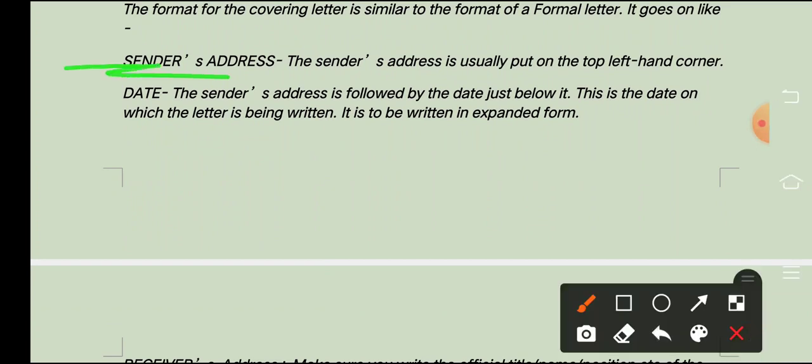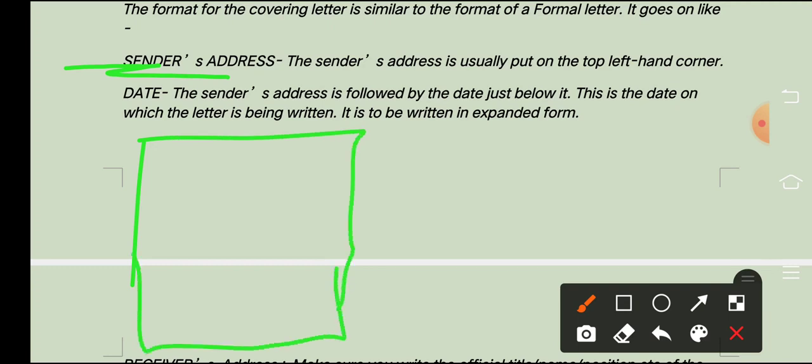The very first thing is what? Sender's address. Suppose this is your page, right? You want to start right from here. So from this left hand corner you have to start writing the sender's address. This should come in 3 lines, okay? You should not exceed more than 3 lines. While writing the sender's address, you will not write your name here directly, just house number, street number, ward number, place, and that's it, right? So that will be in the 3 lines on the top left hand corner.